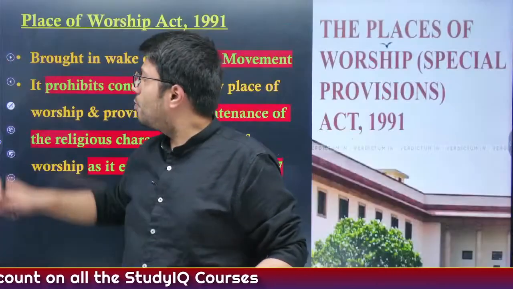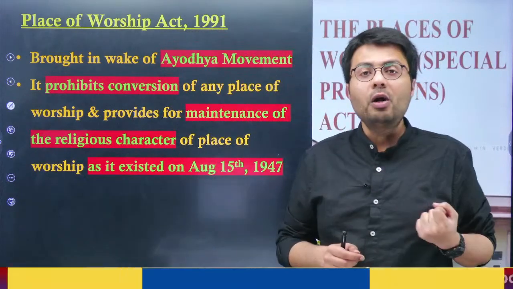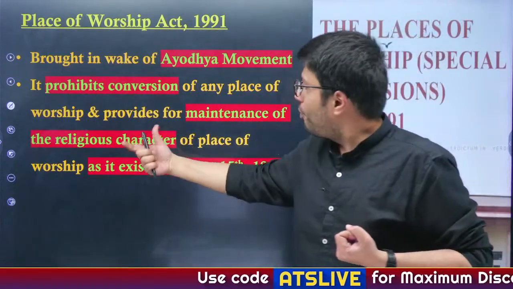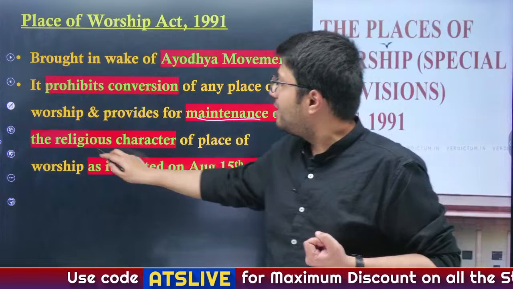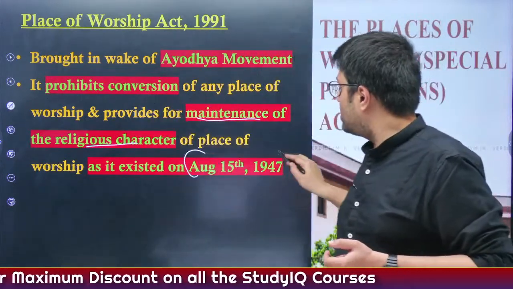Now, what is the Places of Worship Act? It was brought in at the time the Ayodhya movement was going on, and it prohibits conversion of any place of worship, and provides for maintenance of the religious character of that place as it existed on 15th August 1947.